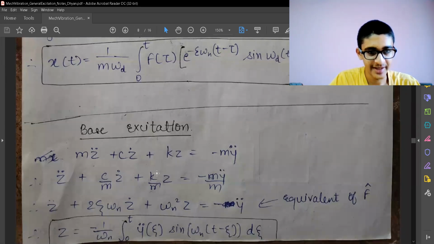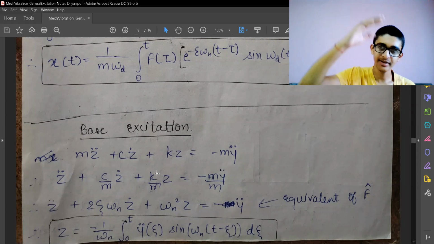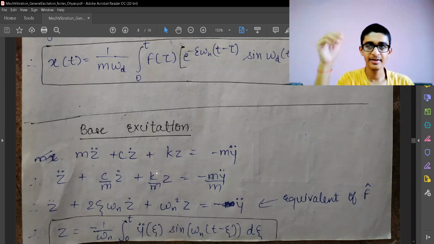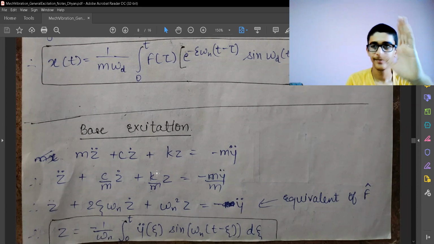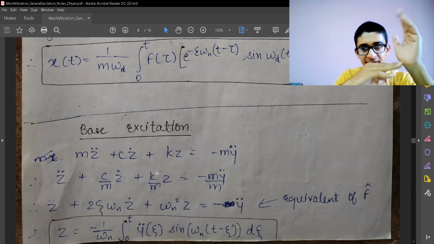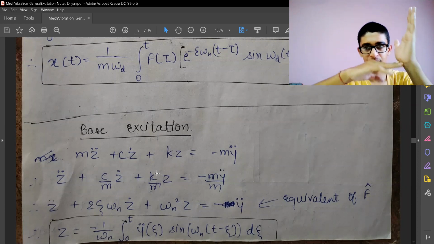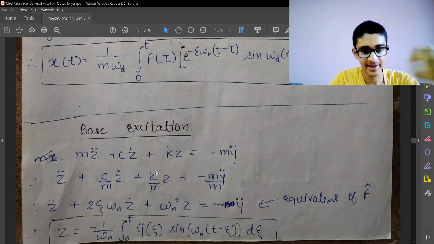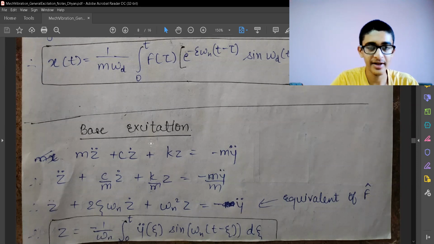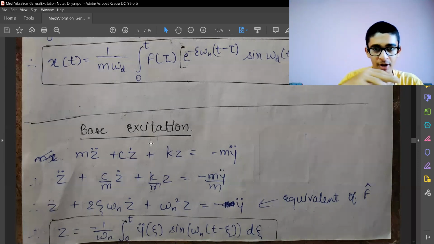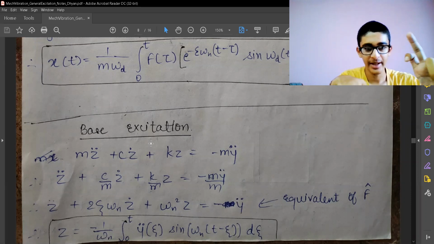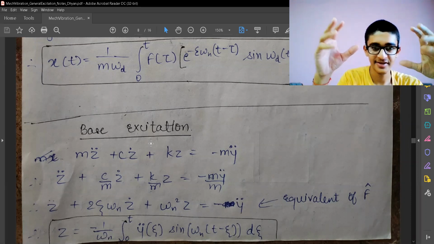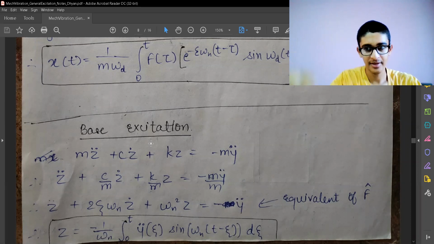And let's look at base excitation. Till now we have seen that the system is being excited directly, but let's say the system is fixed at some point, and we have the base which is exciting. The base can move up and down, and because of that the system can get the vibration. This is what happens in our car. If the road is not proper, not leveled, the damper is in the car, the car is the system, and the base excitation means the vibrations which we are feeling from the road.